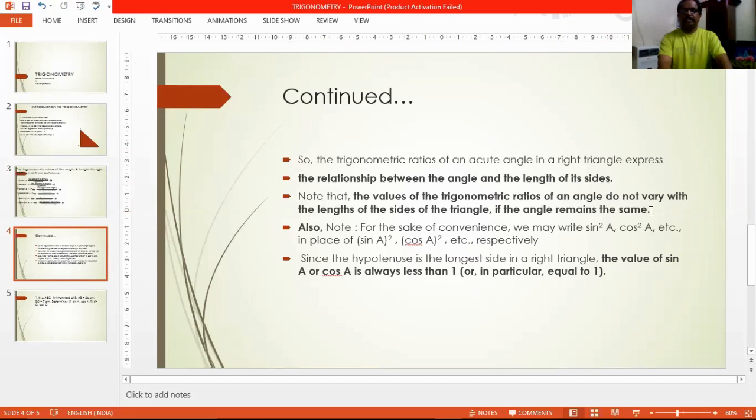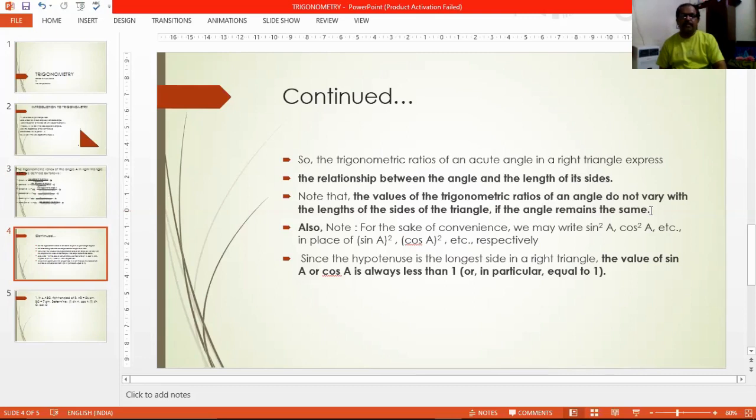And for the sake of convenience, we may write sine square A and cos square A in place of sine A the whole square and cos A the whole square respectively, right? So don't get confused whether sine square A is the same as the square of sine A or not. They are one and the same. Instead of writing sine A the whole square, we can write it as sine square of A and cos square of A.